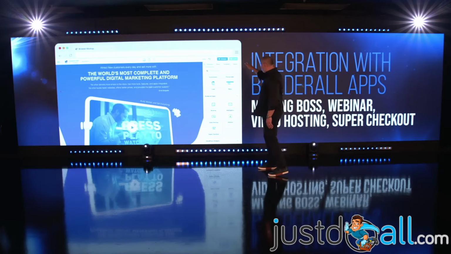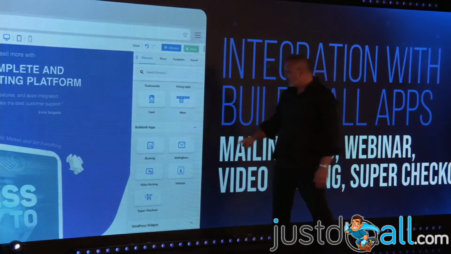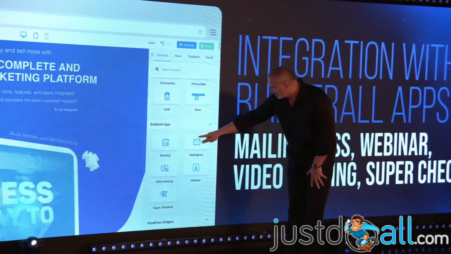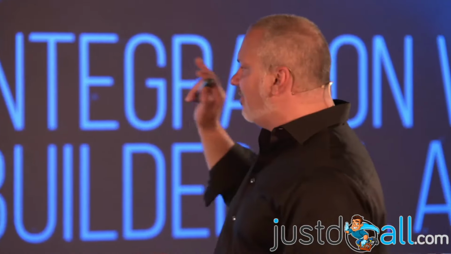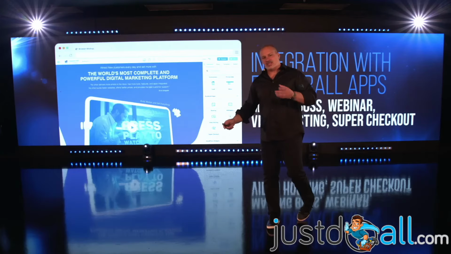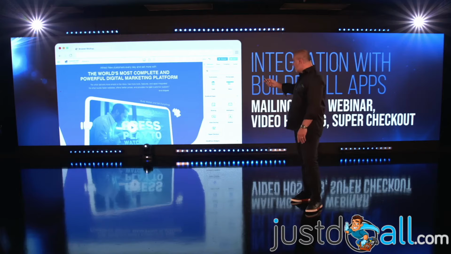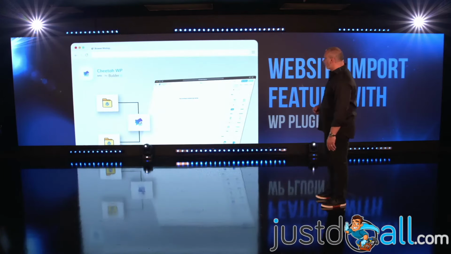So this is the Cheetah for WordPress. And here, inside the Cheetah for WordPress, you have the Booking, MailingBoss, Video Hosting, Webinar, and Super Checkout. And again, this is our own code, our own builder. We're going to keep developing more and more stuff, more and more integrations. So now you have a WordPress builder that you can work with just like you do on Cheetah, which everybody loves, and you have Builderall app integrations on your WordPress.